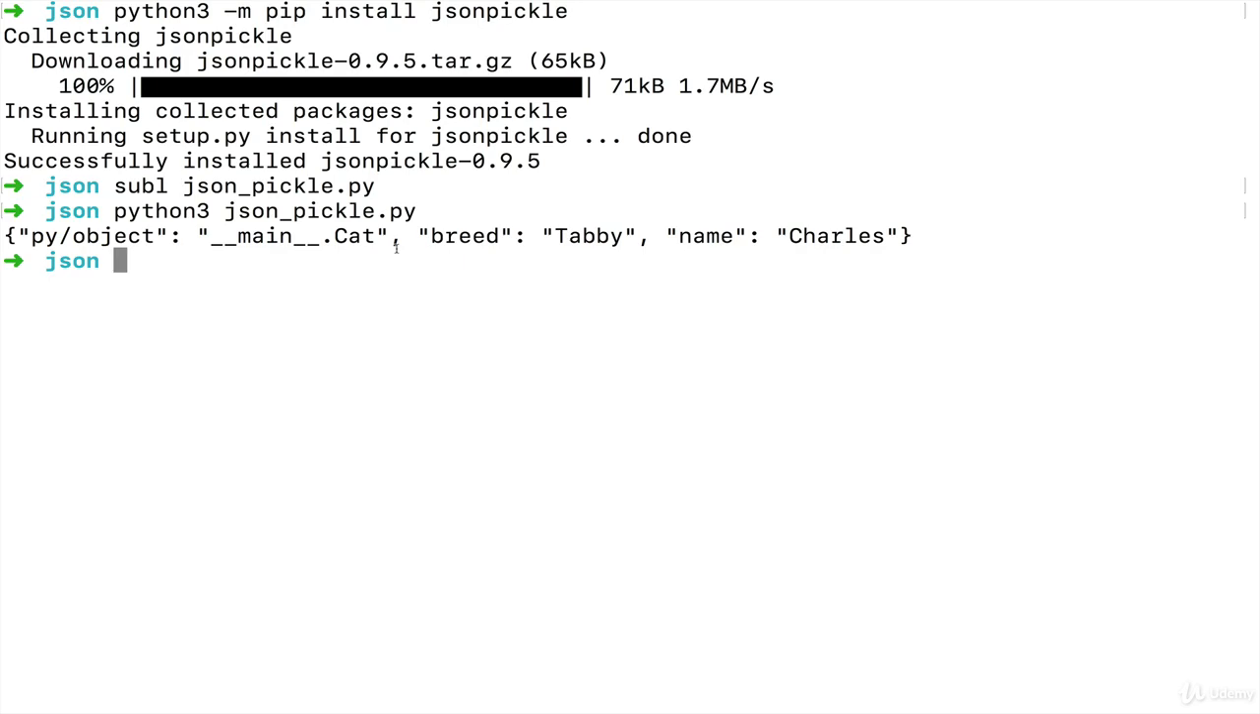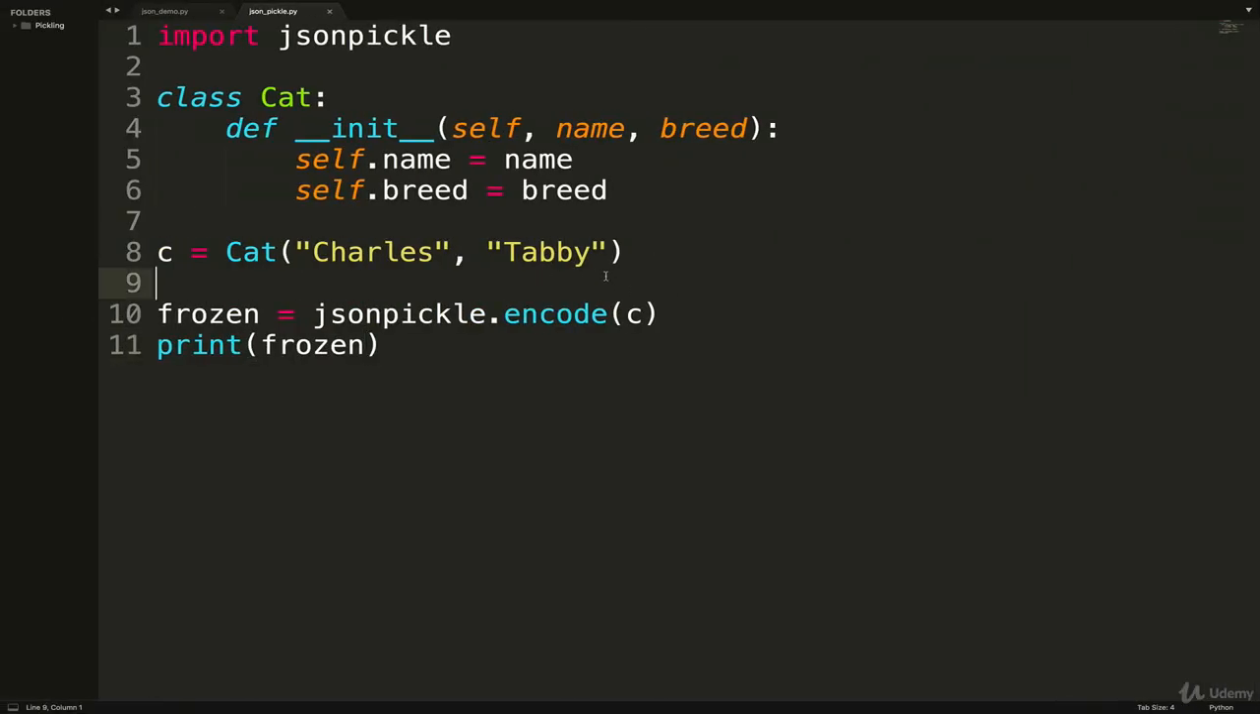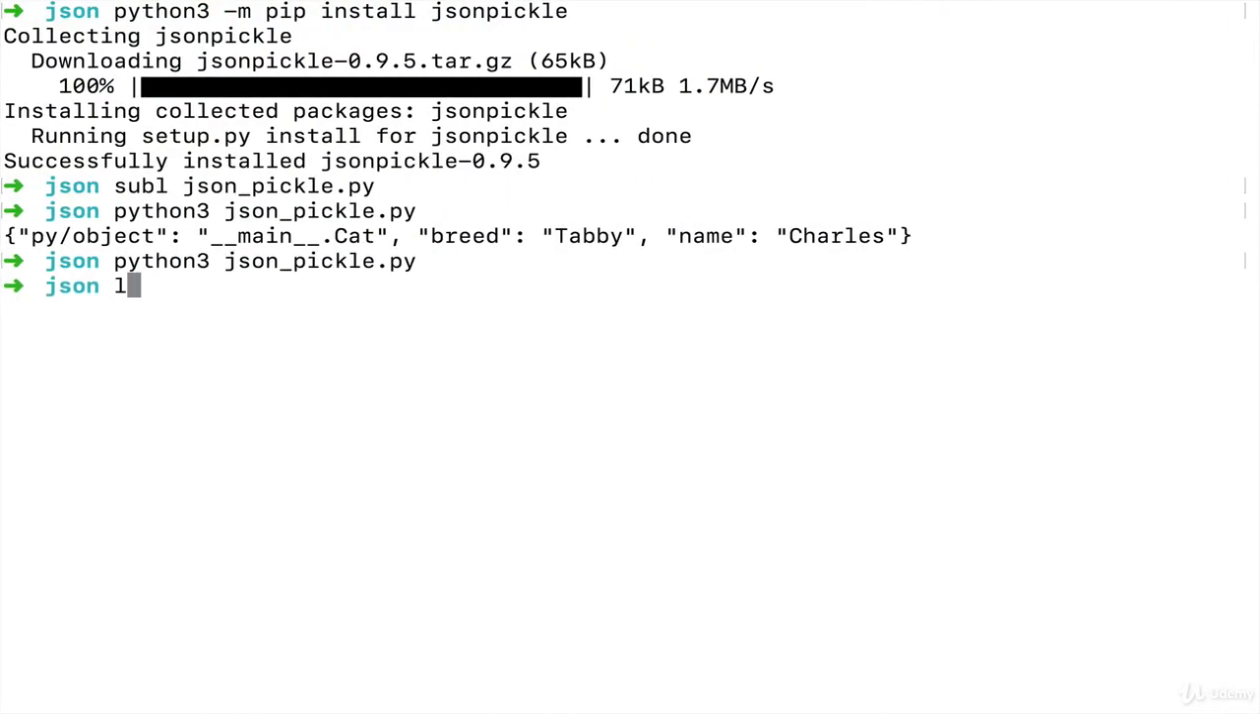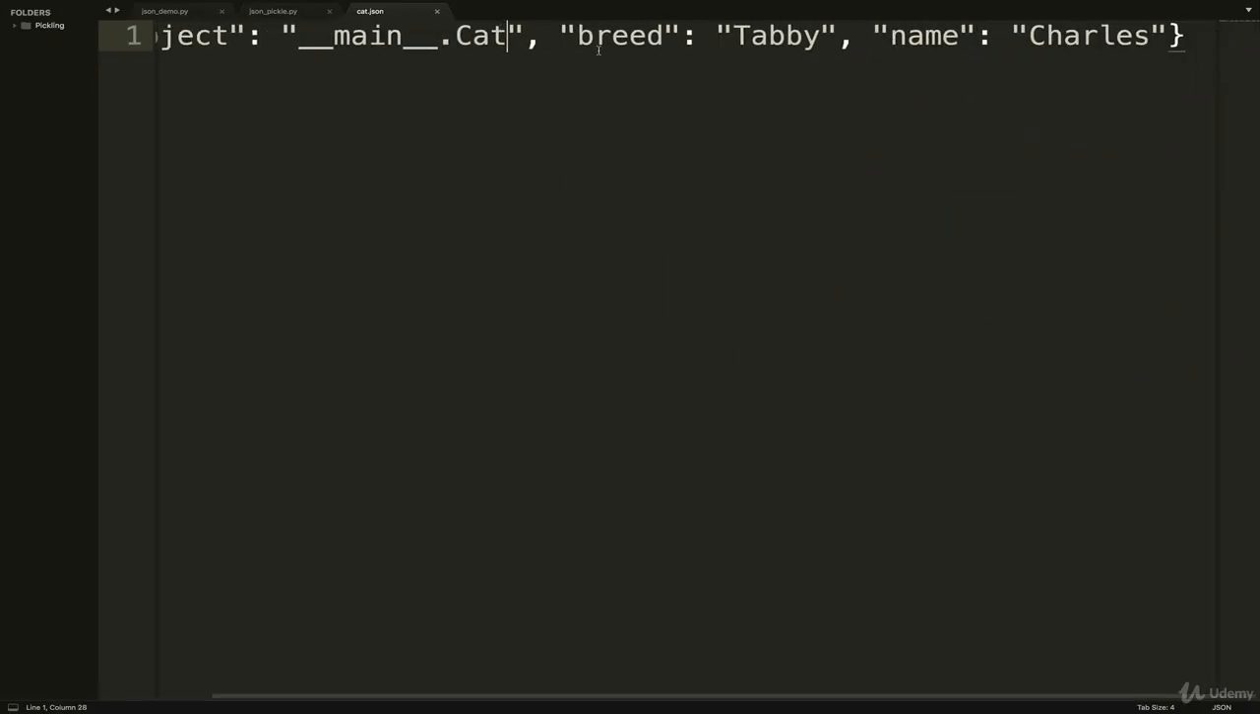And that's useful because now if I stored that in a file, so we could do that really quickly, I'll just fast forward through it. Okay, I'm back. All I did was open a file in write mode. I ran the same line of code. I'm calling it frozen, and I'm just writing that into the file. So if we run it now, we should have a new file created, cat.json. If we look at that, it should be exactly the same as what we saw printed out.